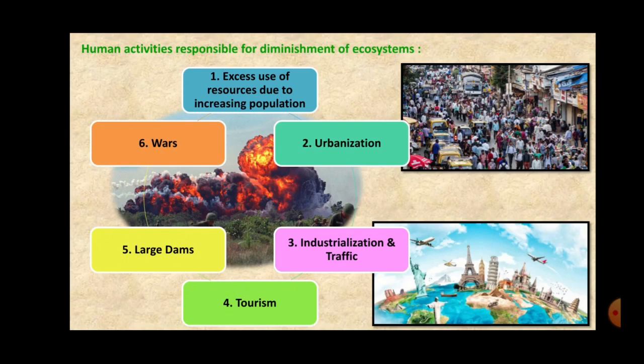The last but not the least is wars. If you are watching the TV, students, wars are the worst factor which is responsible for diminishment of ecosystem.